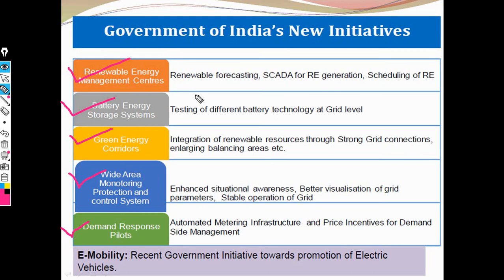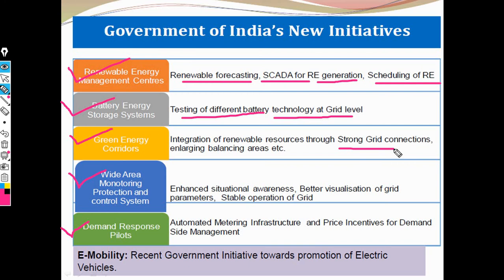First, we need renewable forecasting, SCADA system, and regeneration. Then we need scheduling of renewable energy sources. Also, we need testing of different battery technology at grid level. Then integration of renewable resources. Then a strong grid connection, which is very important in a smart grid or microgrid.